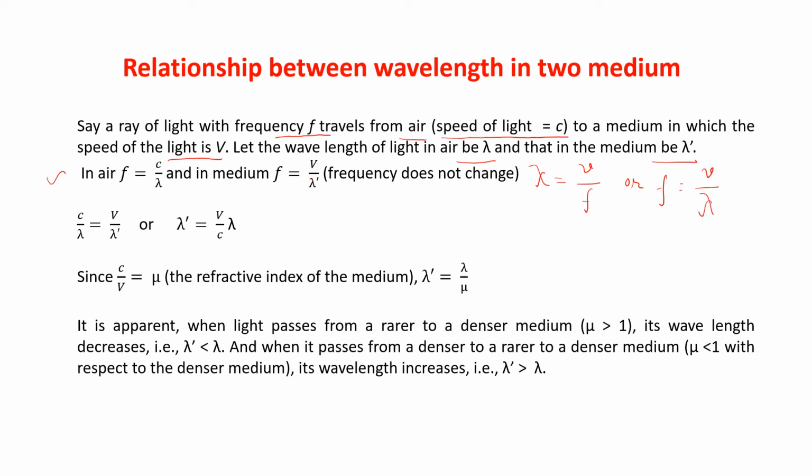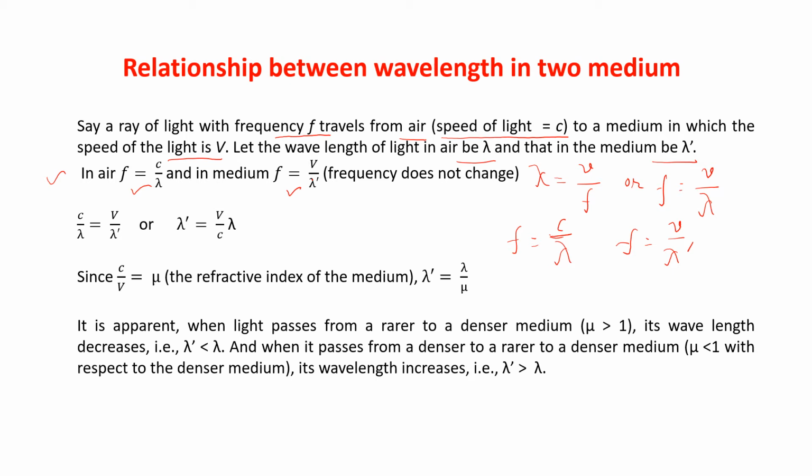Now, in case of air, we have taken the speed of light as c and the wavelength as lambda, so we can write f is equal to c by lambda. And in case of the medium, where we have taken the speed of light as v and the wavelength as lambda dash, we can write f is equal to v by lambda dash. We have written the same thing here.